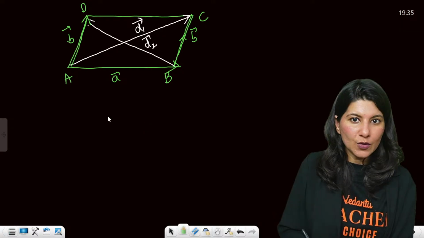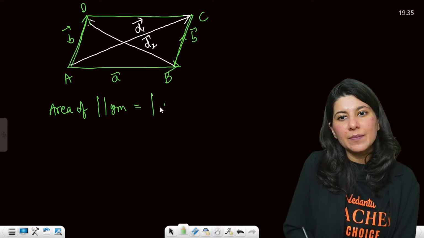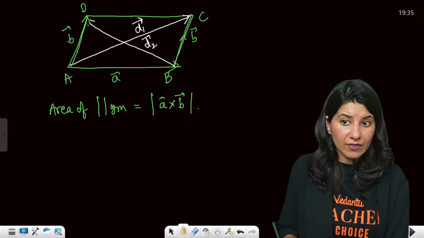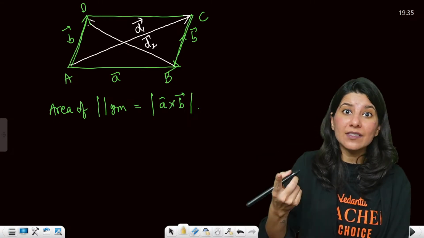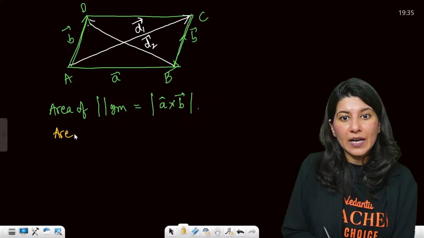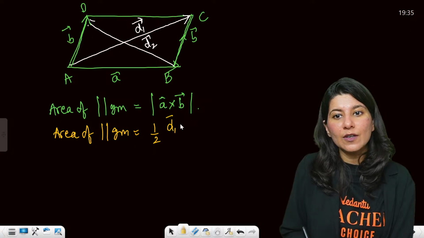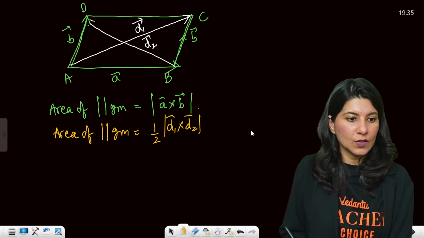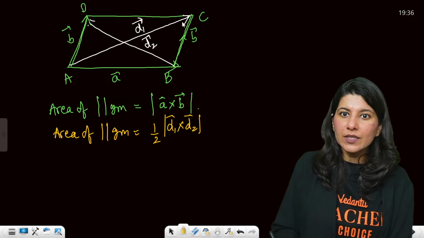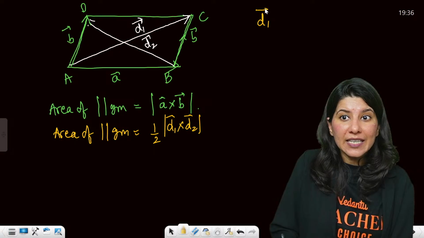Now, in this parallelogram, who will tell me the area of this parallelogram? Area of the parallelogram will be the magnitude of A cross B. Okay. Now, suppose the diagonals are given and not the adjacent sides, then what is the formula? Area of parallelogram is half D1 cross D2 if the diagonals are given. Now Gina was asking, how did you get the diagonals? By loop law. Can anybody tell me how to get D1?